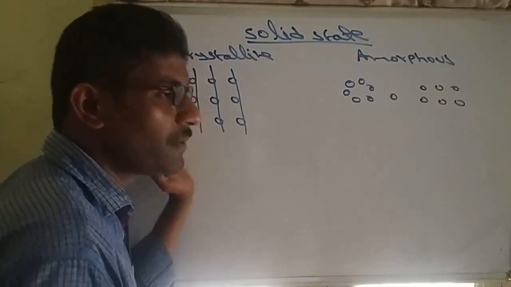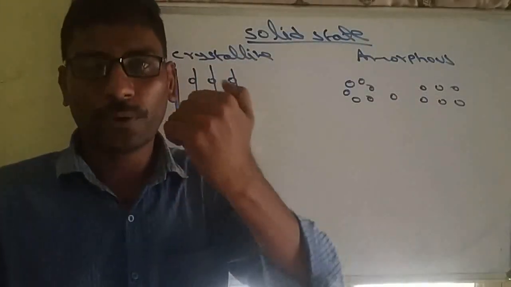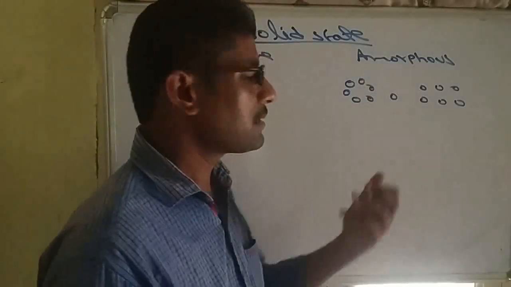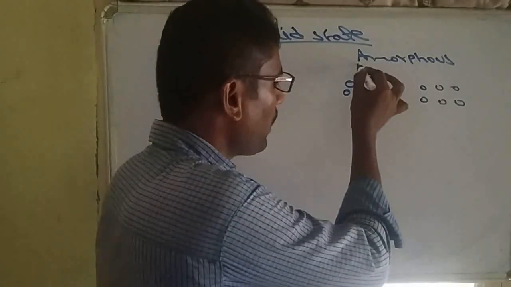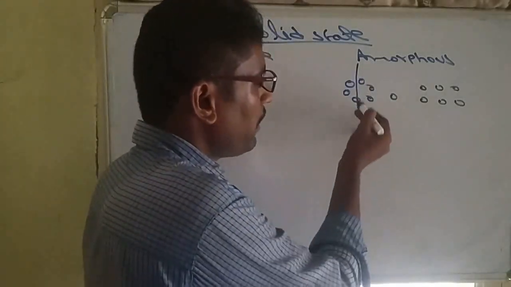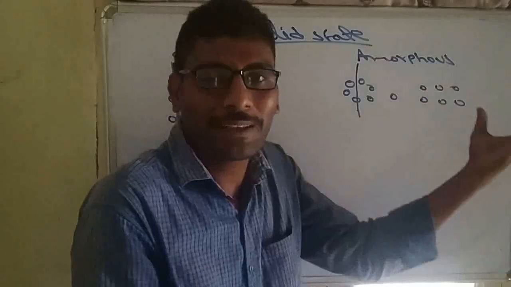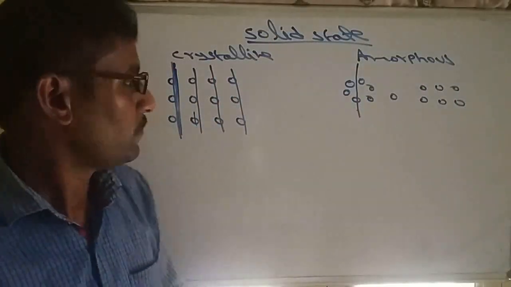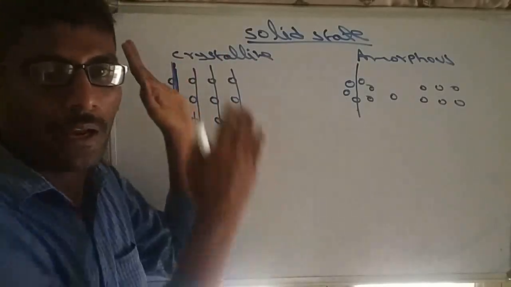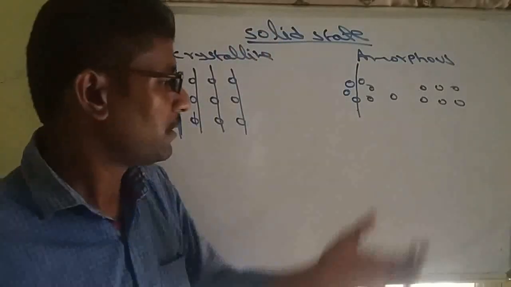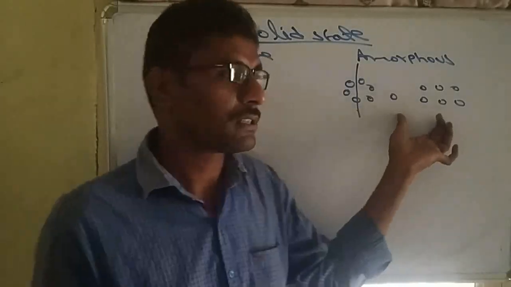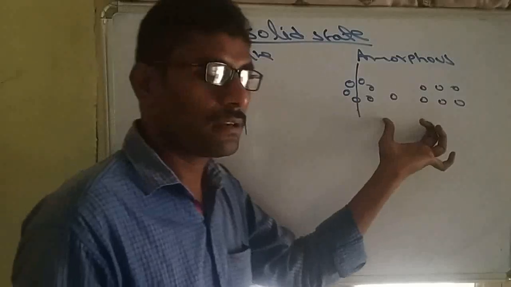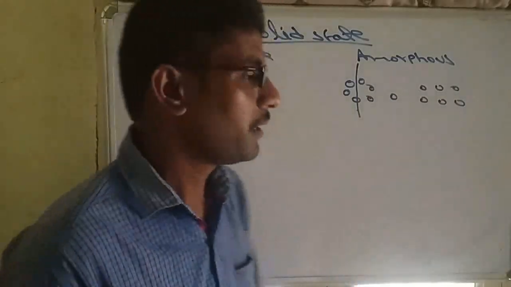Crystalline solids show clean cleavage due to arrangement of particles in planes. But here particles are not present in planes. If you cut like this, one is in plane, one is not in plane. So this is irregular, and it does not show smooth planes on cutting with a knife. So the first point: regular and repeated arrangement of particles versus irregular arrangement of particles. The first shows clean cleavage on cutting with a knife, the other does not.